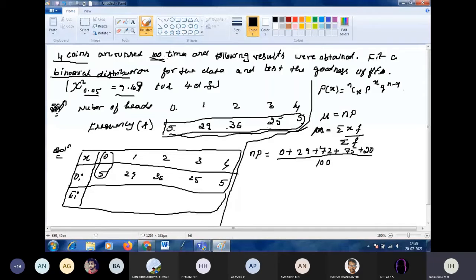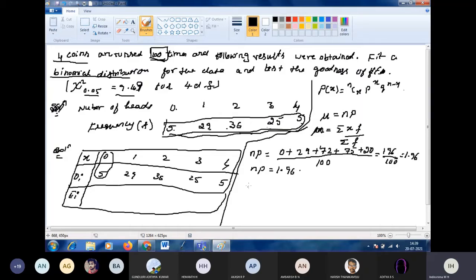The sum of the frequencies should be the same; if it is not, then the data is wrong. The numerator is 196, so 196 by 100 is 1.96. So np is equal to 1.96.